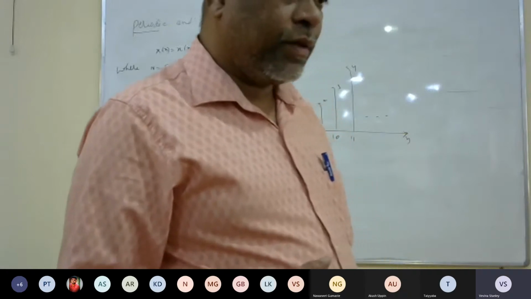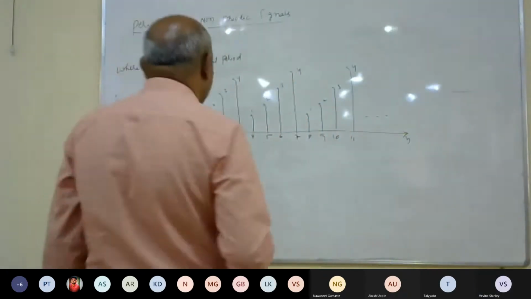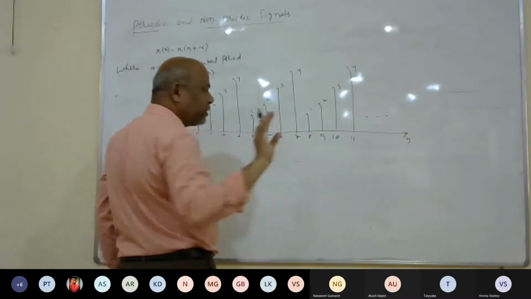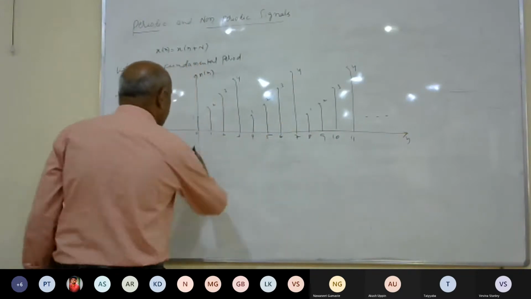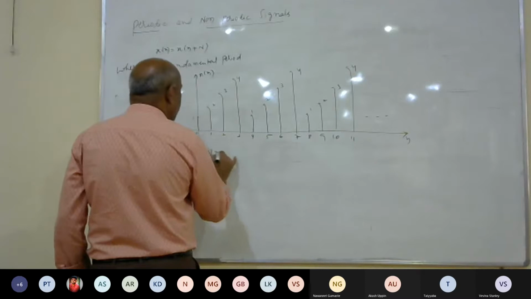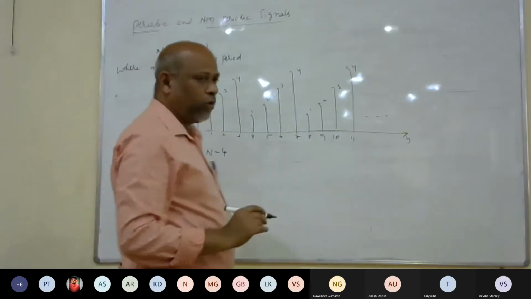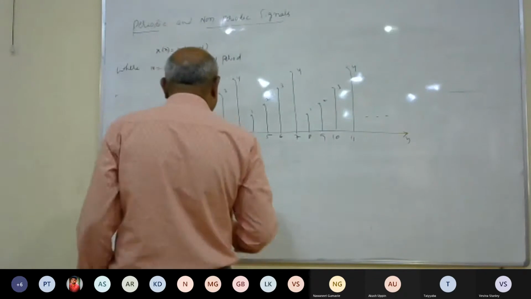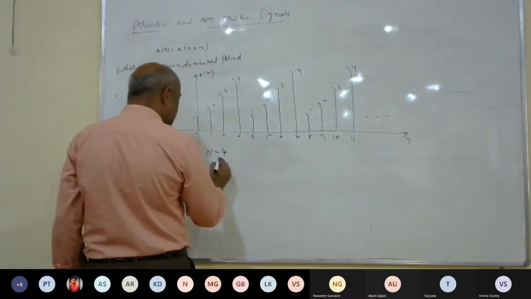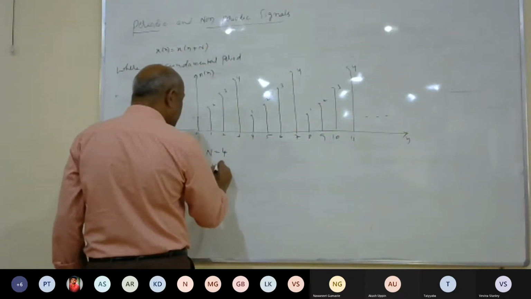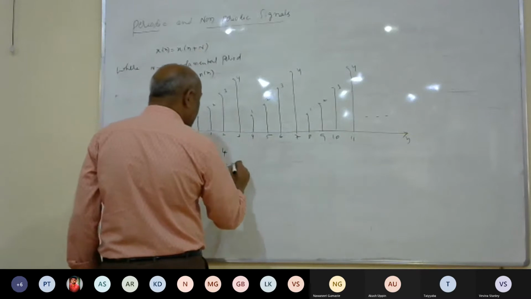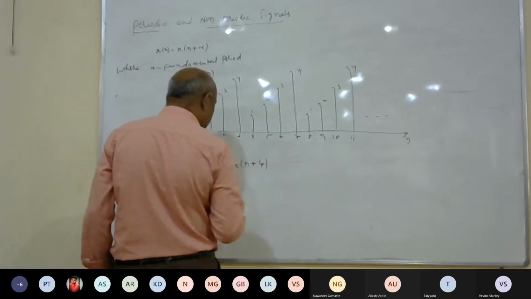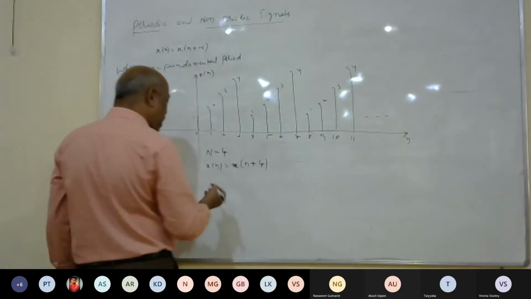Here, the samples 1, 2, 3, 4, these four samples are repeating. That's why we take the fundamental period as 4. Now, if you want, you can start with the mathematical expression, x of n is equal to x of n plus 4.